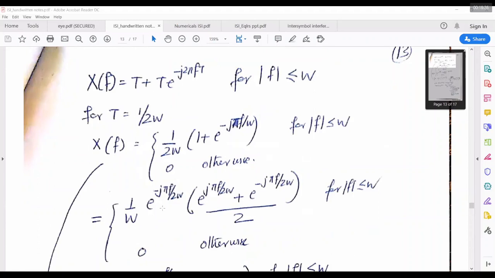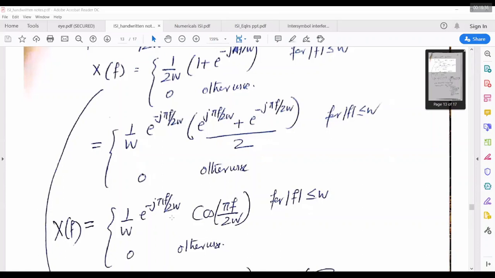And taking e power minus j pi f by 2W outside, I can write this in cosine form. Once we write this, we have 1 by W e power minus j pi f by 2W cos of pi f by 2W, for f less than or equal to W, 0 otherwise.